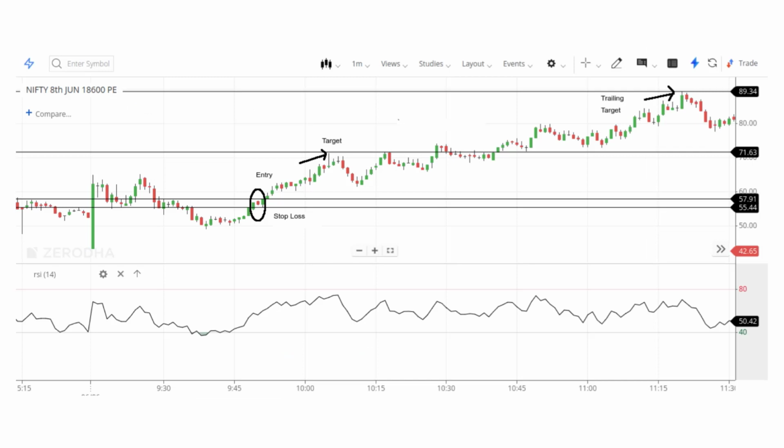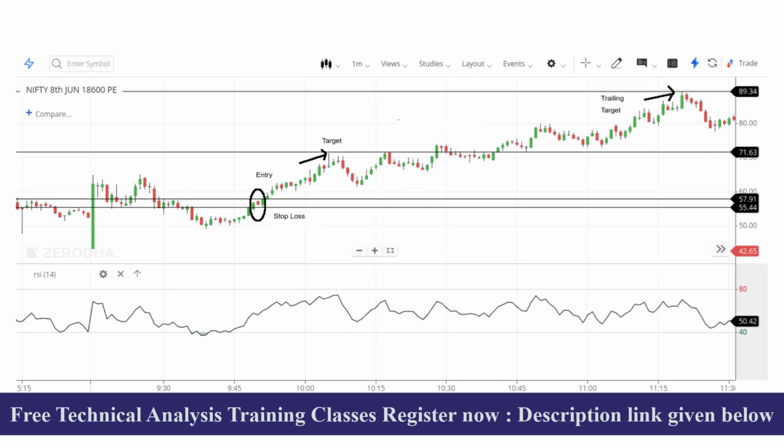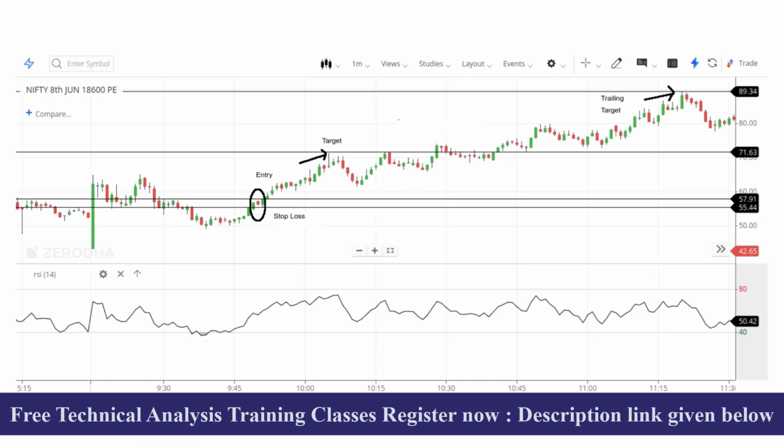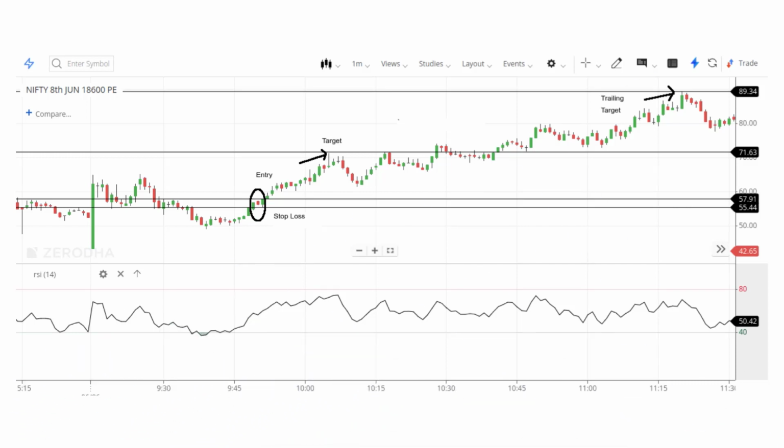The entry premium would have been 58, stop loss at 53, and first target would have been 72 and second target would have been 89. So the risk to reward was 1:2, which should be considered good for a choppy day. Similarly, calls could have been taken after 2 p.m. for a 15 to 20 point gain. Considering the lot size of Nifty, it would have yielded 1000 rupees on either side.